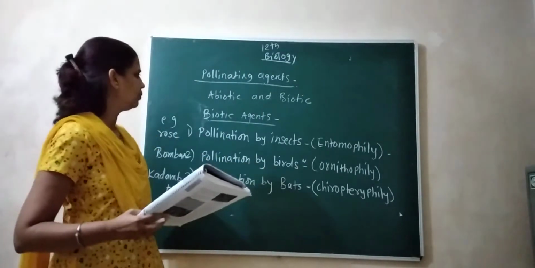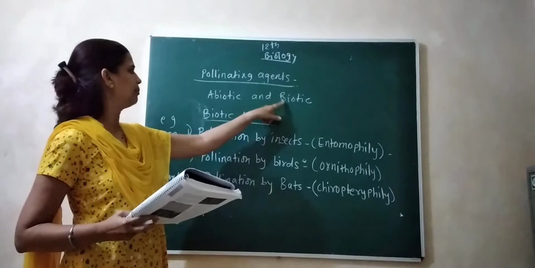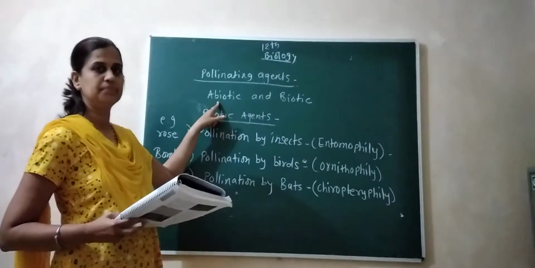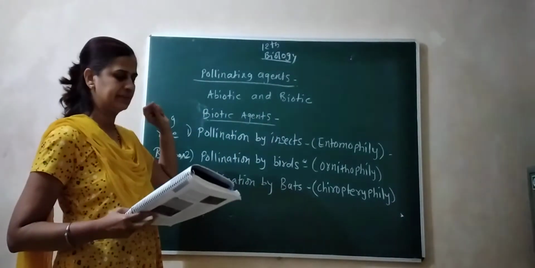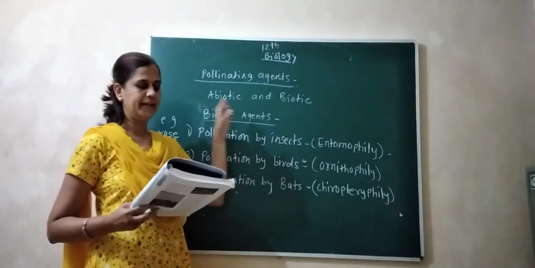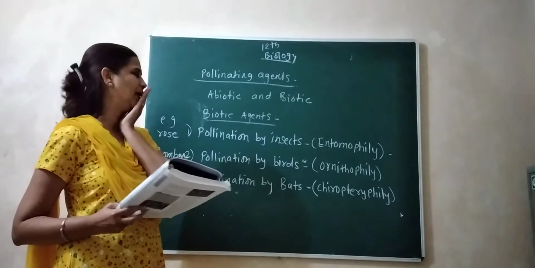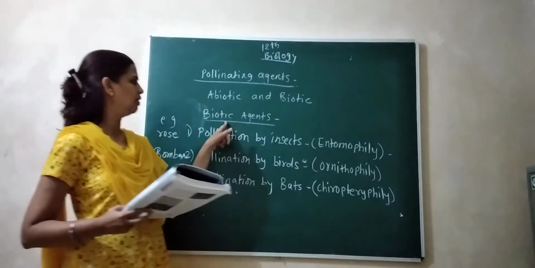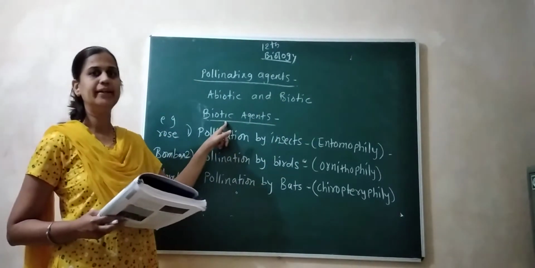In the last part we discussed abiotic agents and biotic agents. In that we discussed specially abiotic agents: pollination by wind and pollination by water. So in this lecture we discuss biotic agents.